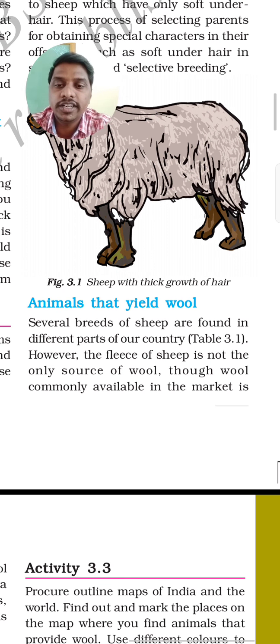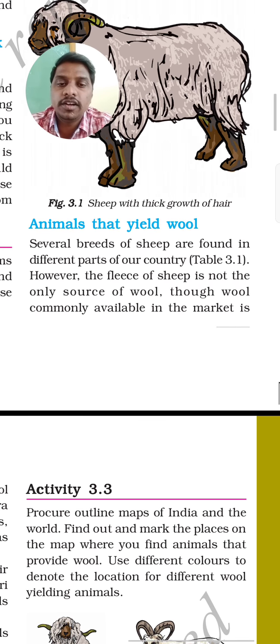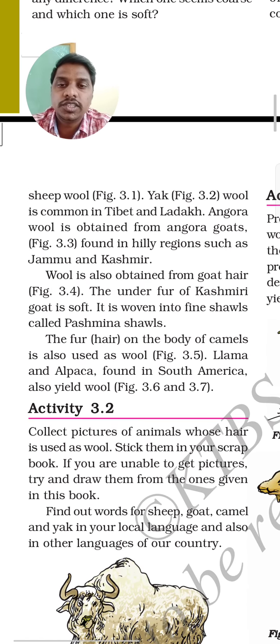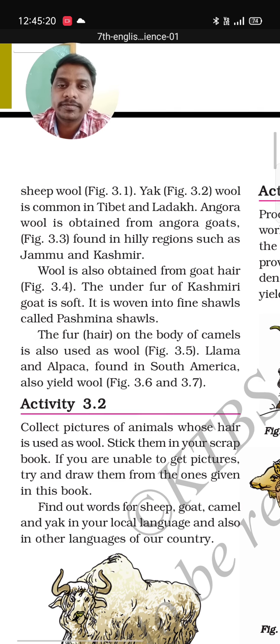Okay, animals that yield wool. Several breeds of sheep are found in different parts of the country. However, the hair of sheep is not the only source of wool, though wool commonly available in the market is sheep wool. Yak wool is common in Tibet and Ladakh.